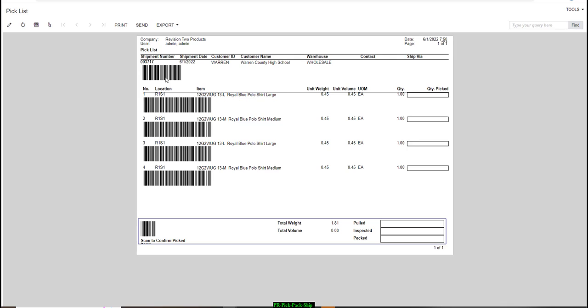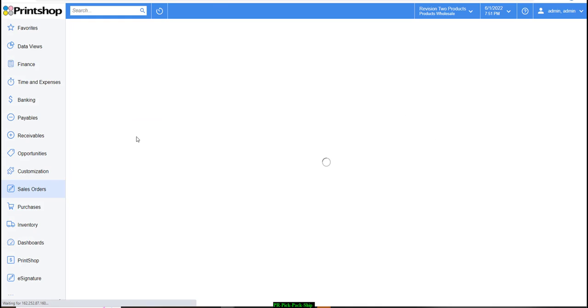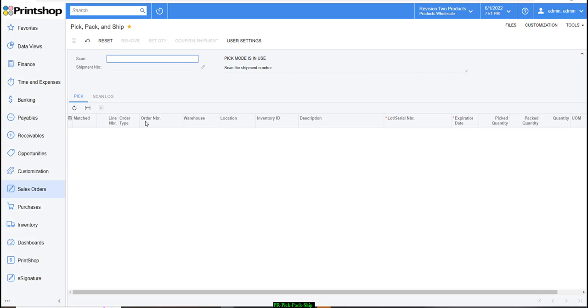Let's show you a couple of ways we can do this in Acumatica Printshop. In order to do pick, pack and ship, I'm going to head to the sales order workspace and look for my automated operations, the pick, pack and ship module, which is part of the warehouse management solution as well. I'm going to click on pick, pack and ship and specify the shipment number that I actually process.